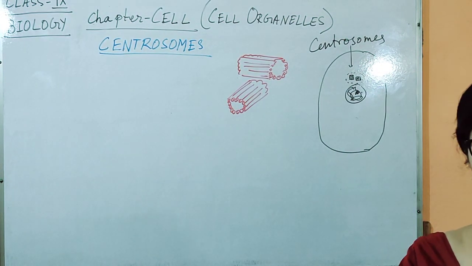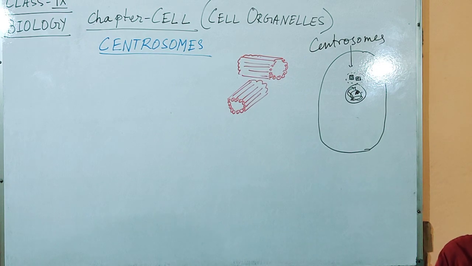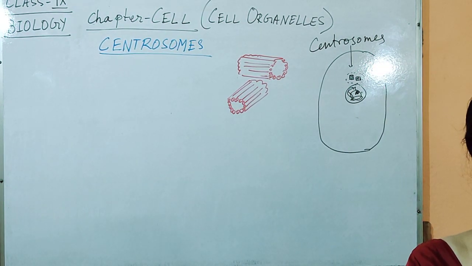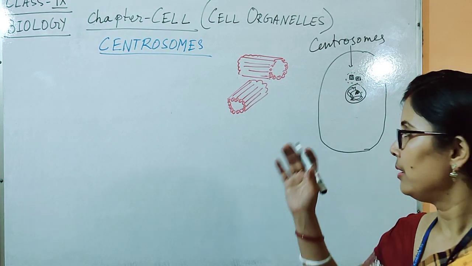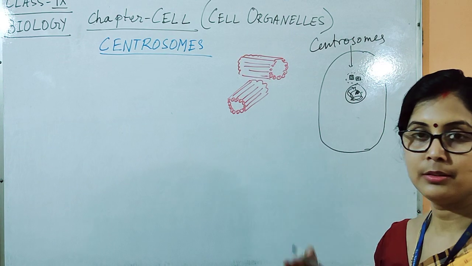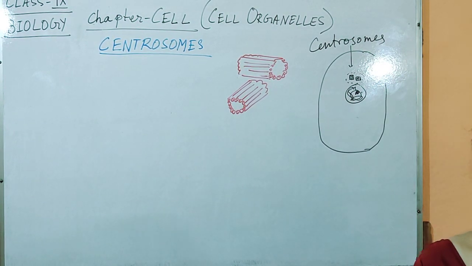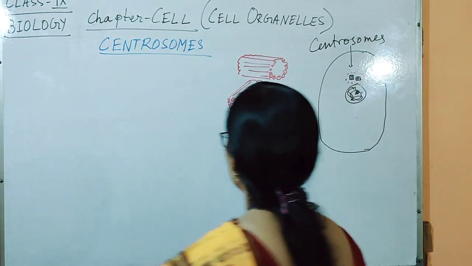So both the centrioles at a right angle to each other remain concentrated in an area near to the nucleus. These are made up of structural material known as microtubules.